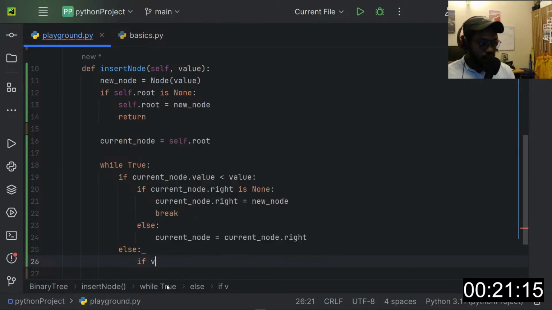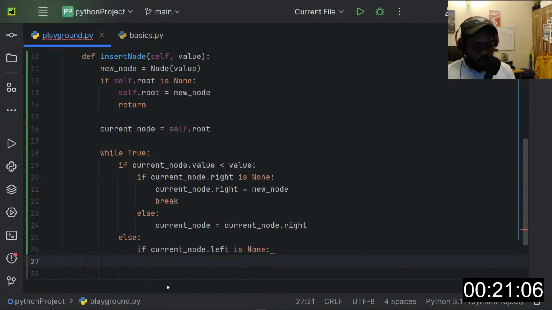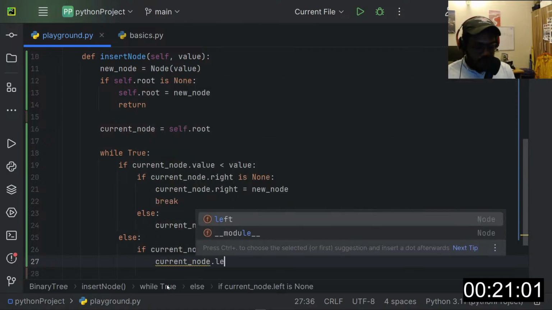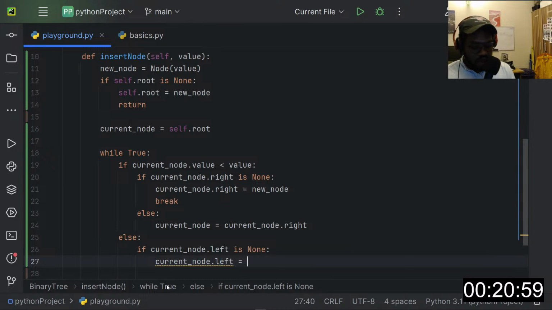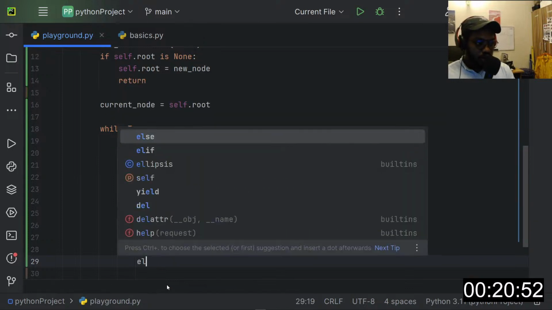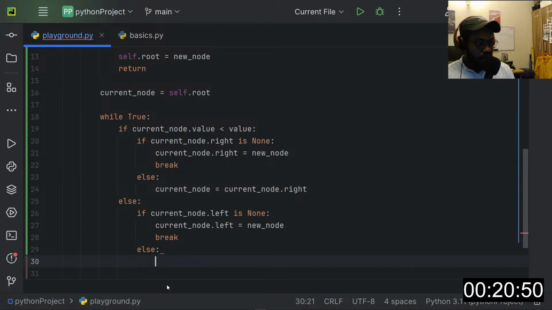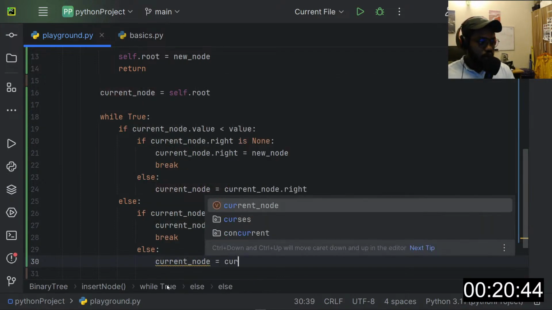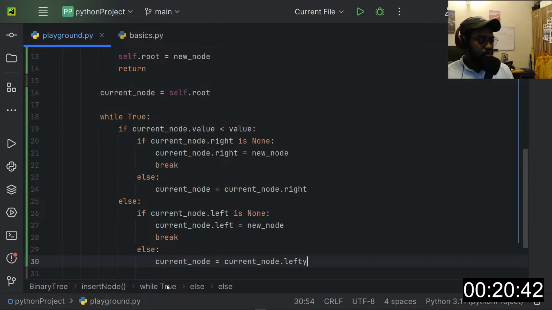So if current node dot left is none, then we want to insert the value at this point. So I'll say current node dot left is going to be equal to our new node, and then we break, right? Otherwise, else, current node should be equal to the current node dot left.